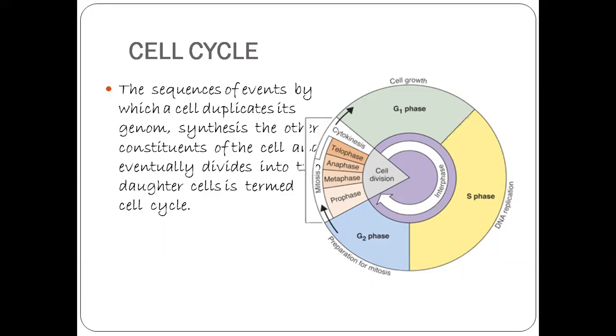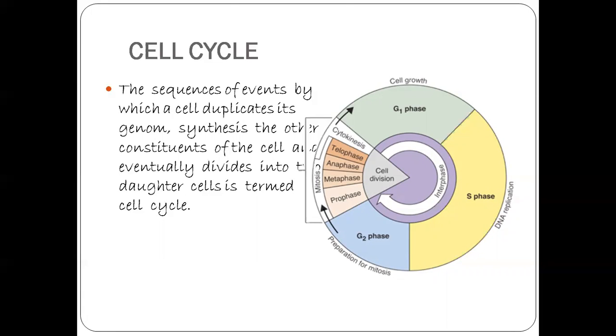So the cell cycle consists of cell division, DNA replication, and cell growth, which have to take place in a coordinated way to ensure correct division and formation of progeny.